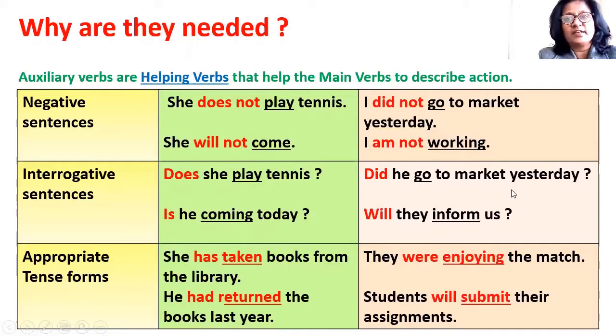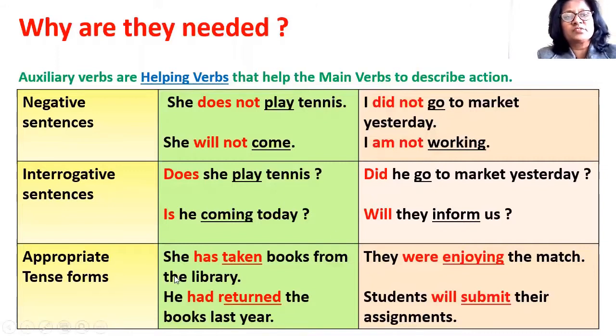Did he go to market yesterday? Will they inform us? In these sentences, play, coming, go and inform. These are main verbs, these are action verbs, and does, is, did and will. These are used to make interrogative sentences. These are auxiliary verbs.